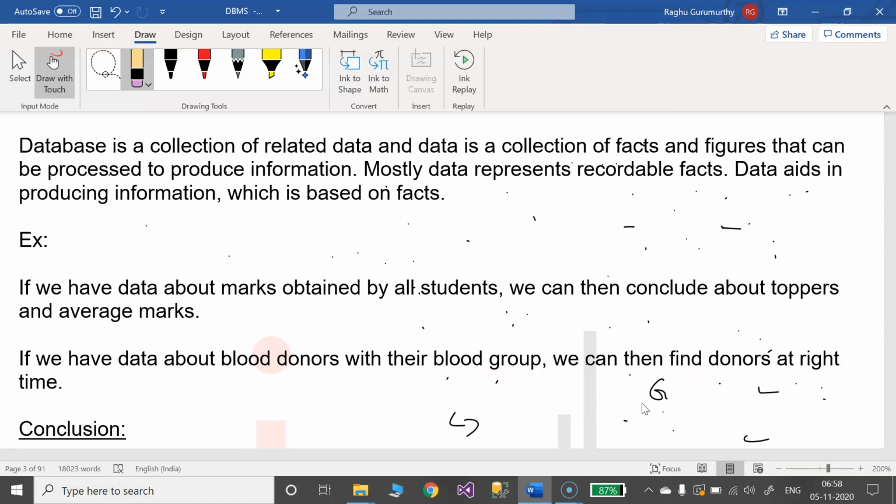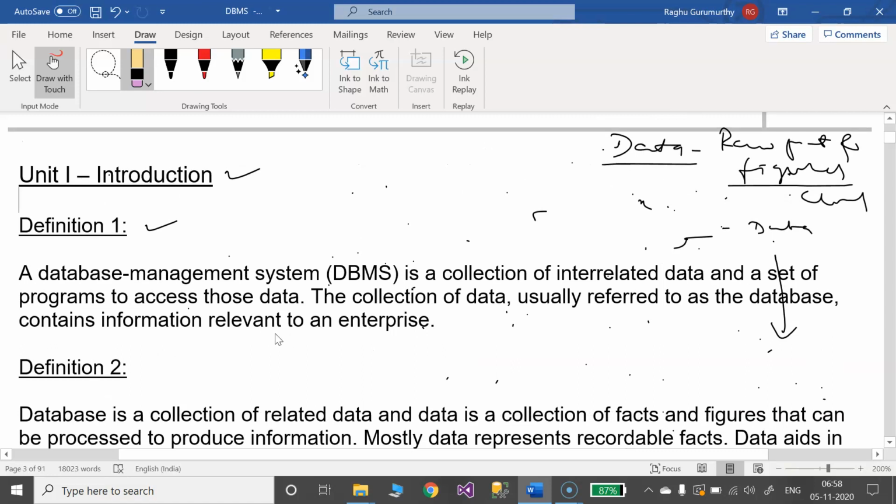Okay, so here is the definition we need to learn. What do they mean by DBMS? A database management system is a collection of interrelated data and a set of programs to access those data. This is very clear. What does a database management system consist of? It consists of data. What kind of data? Interrelated. There is a relation between one data and another data.